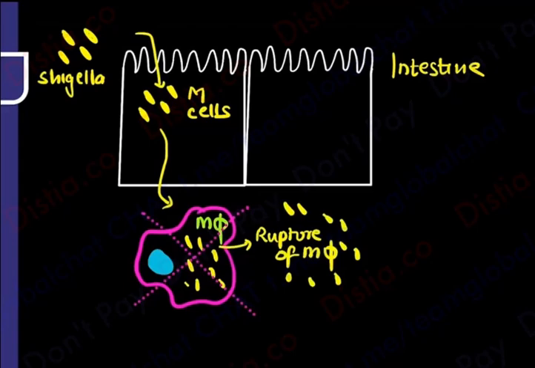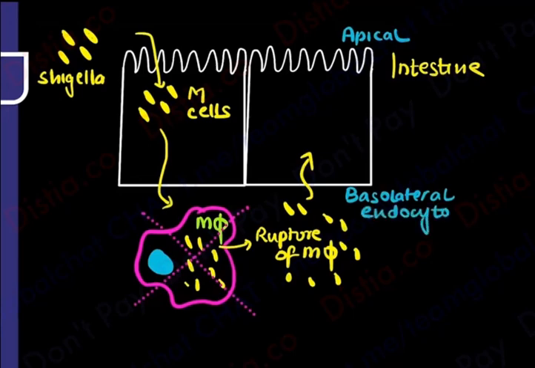What will they do? They are not going to sit quietly. They are now going to enter the next cell. From which route are they entering, guys? If I pick up this intestinal cell, this must be the apical surface. This must be the basolateral surface. This must be the basolateral. So the question comes is that basolateral route entry or basolateral endocytosis is going to occur. This is a previous year question, that Shigella enters via the basolateral route. So it is going from here and it is coming finally into this cell.